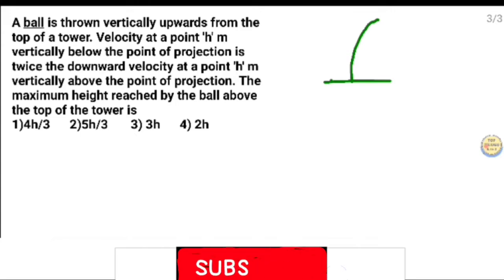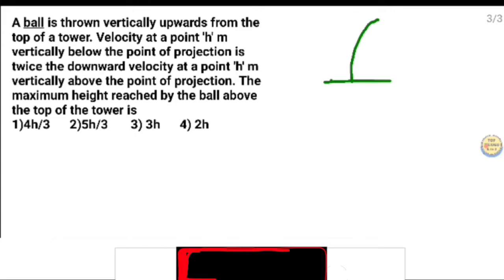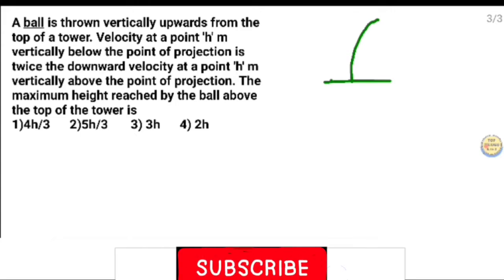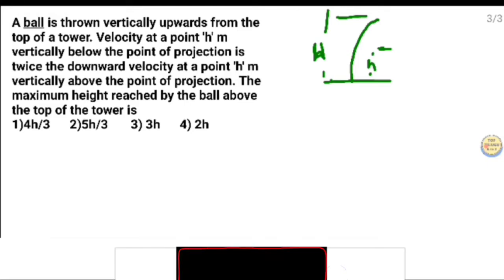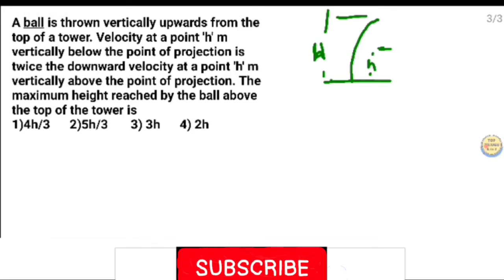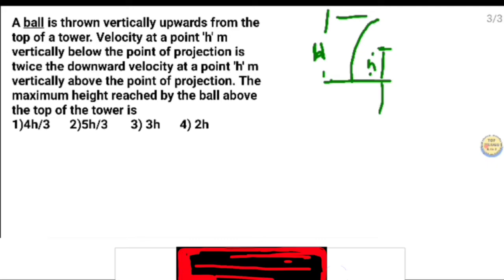Velocity at a point h meter. Suppose you select this as the maximum height H, from here to here. But at a height h, you select the point. This one is h. Vertically below the point of projection, the velocity is twice the downward velocity at the point h meter, the same height, above the top of the tower.